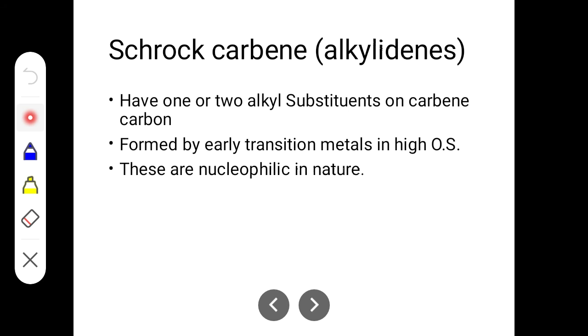Okay, while Fischer carbene is usually formed by transition metal with the lower oxidation state. Okay, that is one more difference between a Fischer and Stokes carbene. Okay, in Fischer carbene it is formed by a transition metal with a lower oxidation state, while in the Stokes